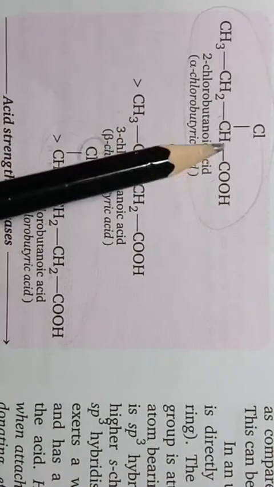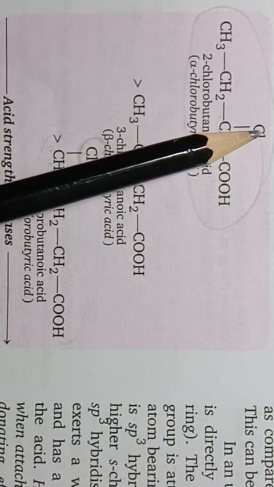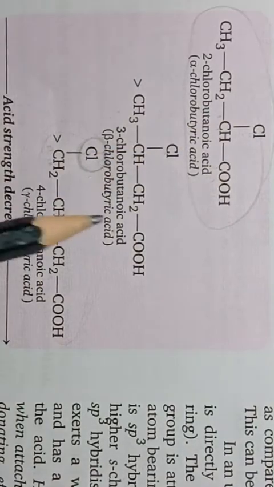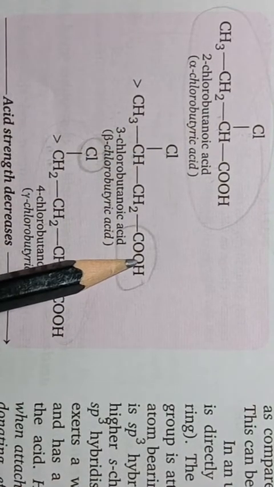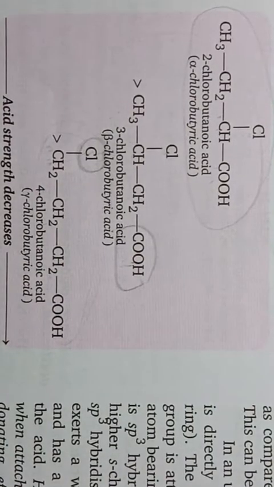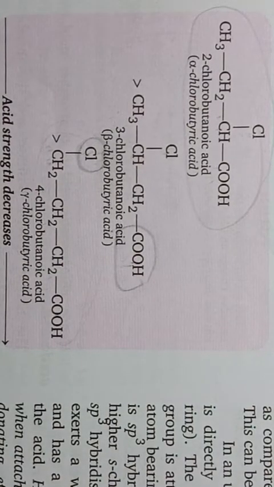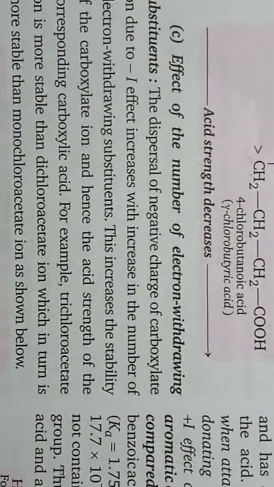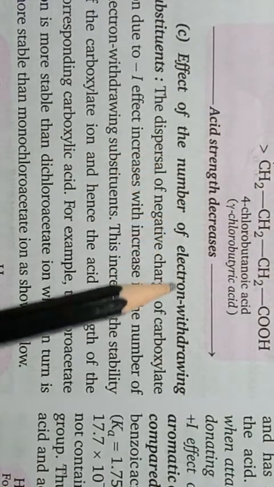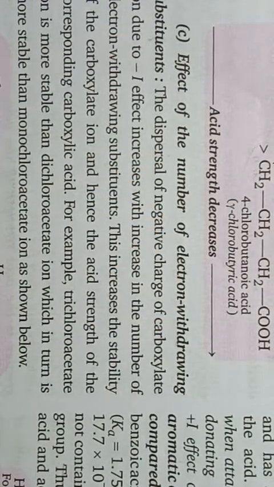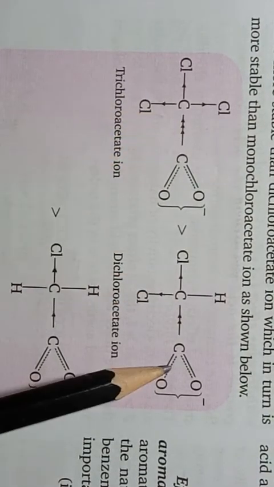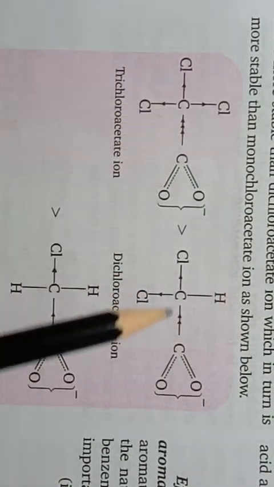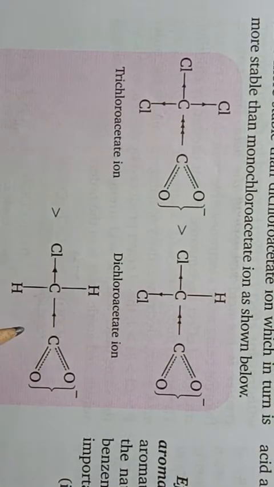So the distance of the electron withdrawing group from this group also plays a role in the strength of the acid. Okay students, the next is the effect of the number of electron withdrawing substituents. As the number of electron withdrawing substituents increases, the acidic strength of the related acid will also increase.